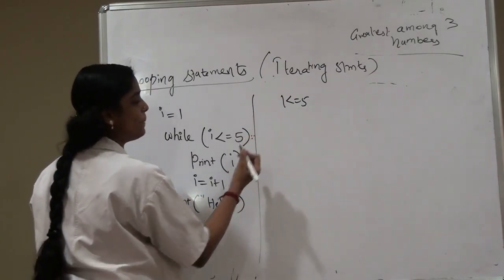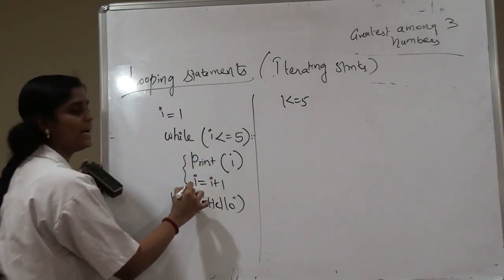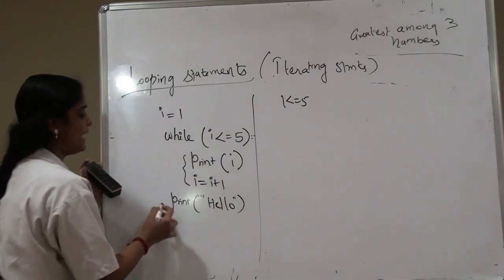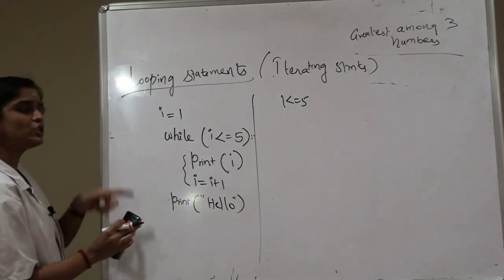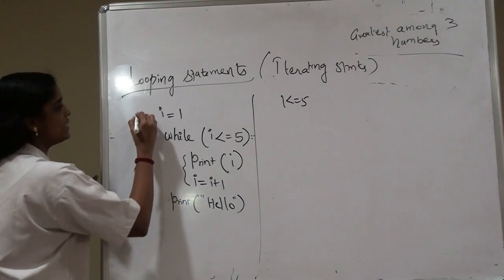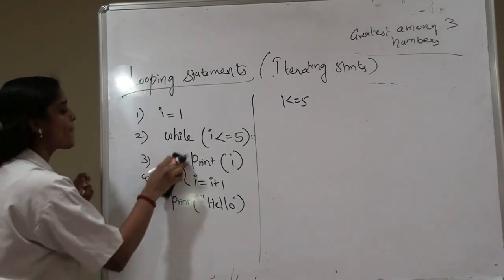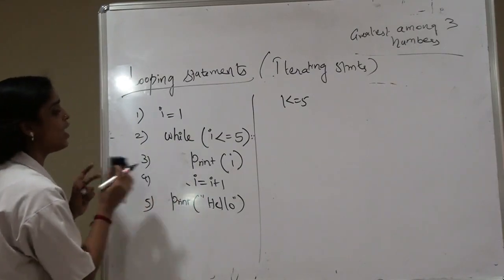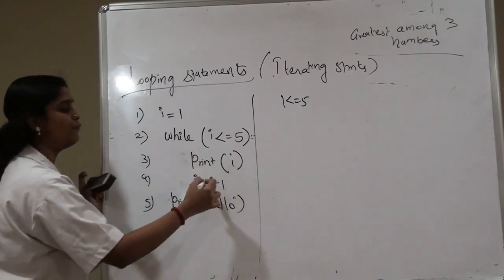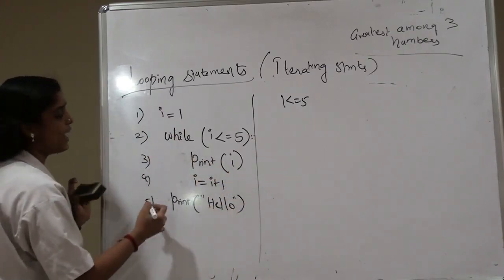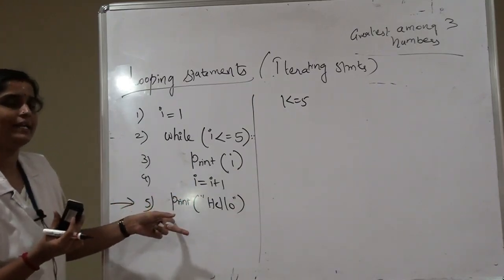So don't forget to place the colon, then you have to leave indentation. These two lines indicate that they are within the while block and this line indicates that it is out of the while loop. So indentation plays a major role in Python. Consider this is the first statement, second statement, 3, 4 and 5. So 3 and 4 are indented within the while block, so that indicates that 3 and 4 are within the while block, and the fifth statement marks the end of the while loop, that is the first unindented block.